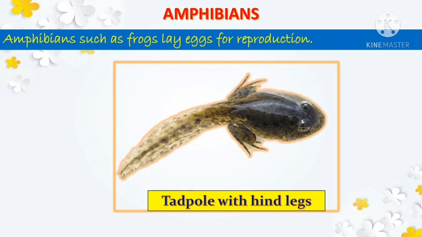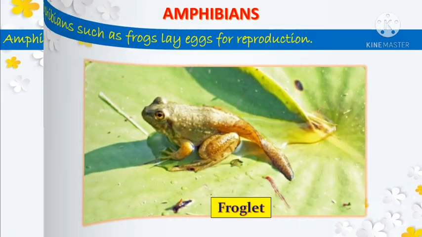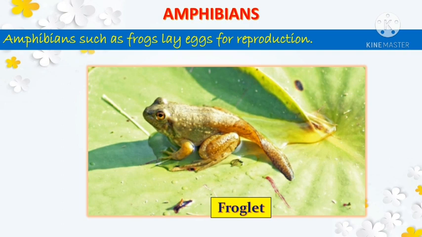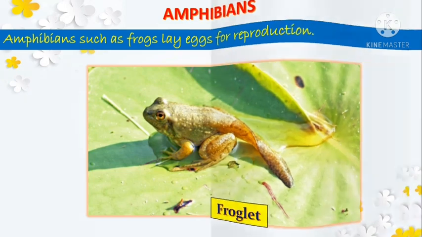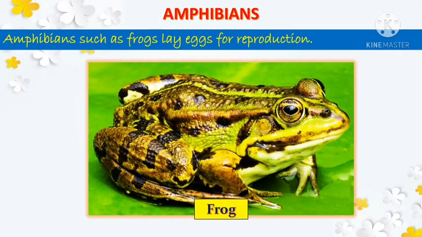Alright, so they develop hind legs to swim. Soon the forelegs appear along with a small tail. Now, what are forelegs? Children, forelegs are the legs which are present at the front. Alright, so this stage is called froglet. Finally, the tail disappears and froglets transform into frogs. The frog jumps out of water onto the land to eat insects and breathe through lungs. When it gets back in water, it breathes through skin.